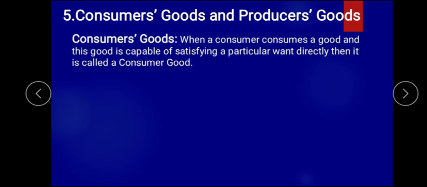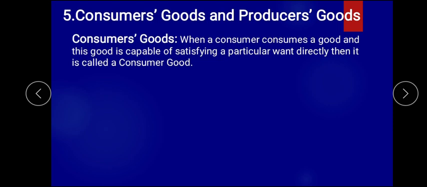Then the last one, that is consumer goods and producer goods. Now what is consumer goods? Those goods which an individual or a consumer consumes, and that good is capable of satisfying a particular want. For example, you want to consume a chocolate, so you purchase a chocolate, you consume it, and that satisfies your want. So you become what? You become the consumer, and the good which satisfies your want